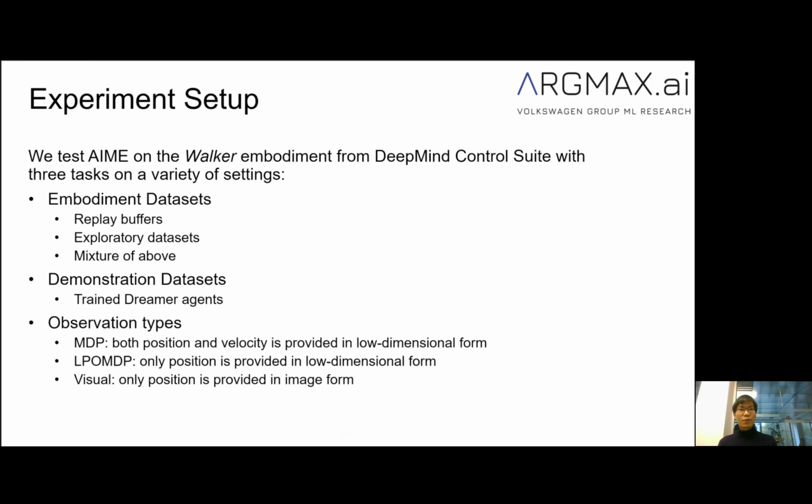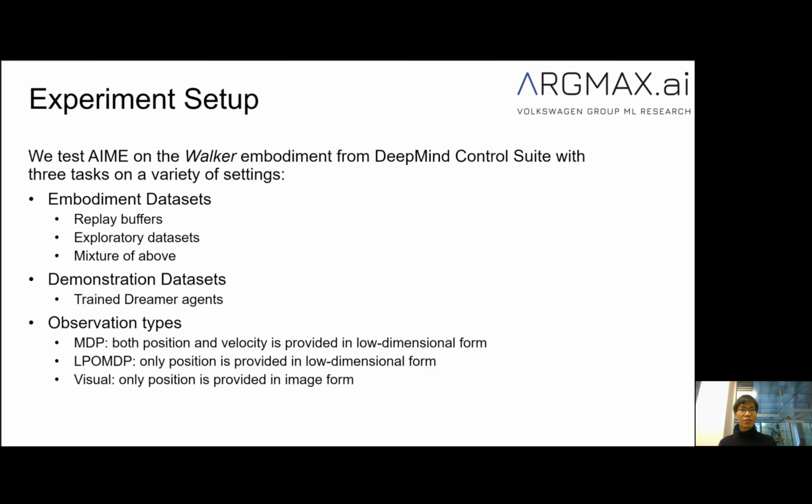To validate the proposed method, we conduct experiments on the Walker embodiment from the DeepMind control suite with 3 tasks and a variety of settings. For the embodiment dataset, we take replay buffers and exploratory datasets, and we also mix all of them to have a more realistic setting. The demonstration datasets are collected by trained Dreamer agents.